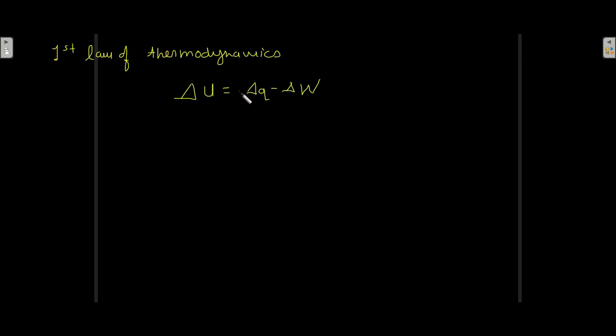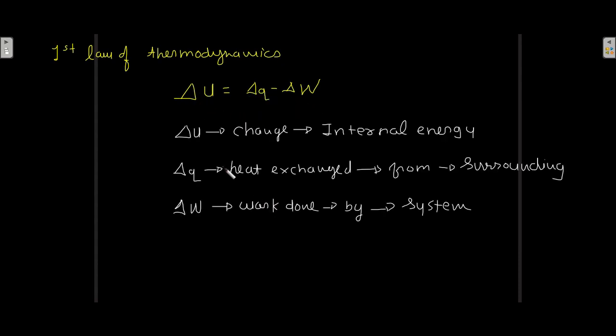So this equation represents the first law of thermodynamics, that is delta U is equal to delta Q minus delta W. Whereas delta U is the change in the internal energy, delta Q is the heat exchanged from the surrounding, and delta W is work done by the system. So change in the internal energy is equal to heat exchanged from the surrounding minus the work done by the system.